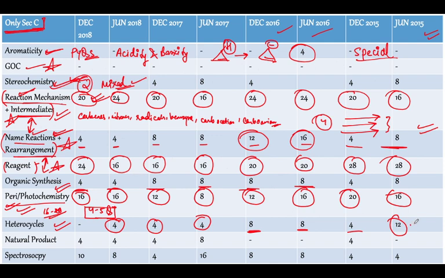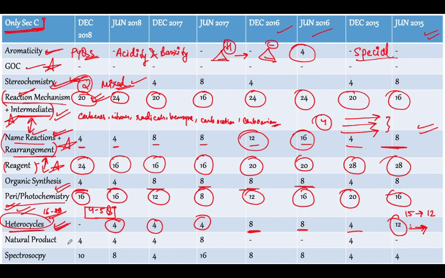You would observe that as you move to the previous years, let's say from 2015 to 2012, lots of questions get asked from heterocyclic chemistry. So directly or indirectly there are a lot of questions asked from heterocyclic chemistry as well.